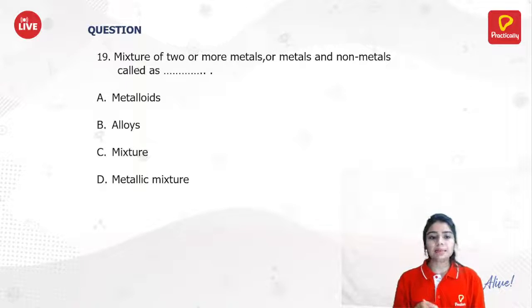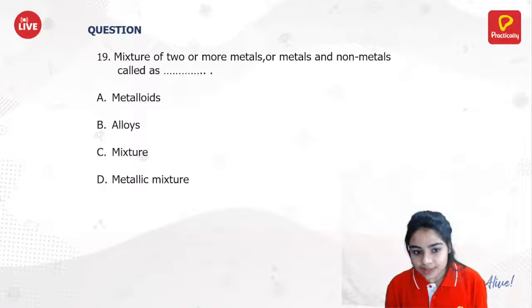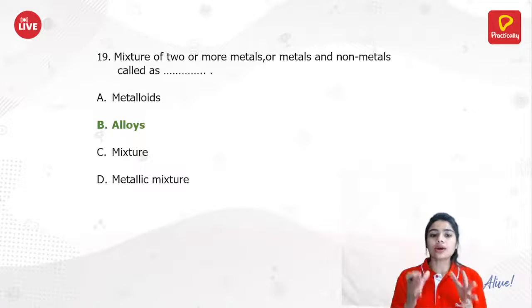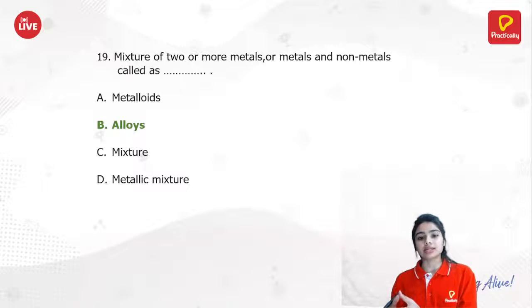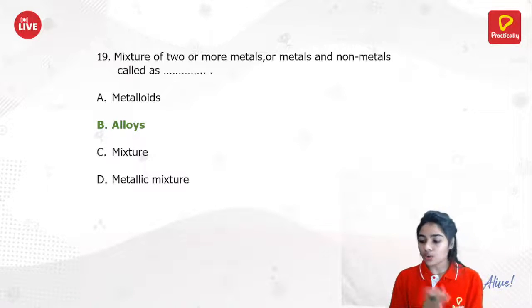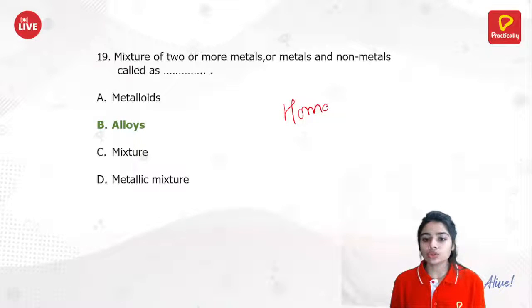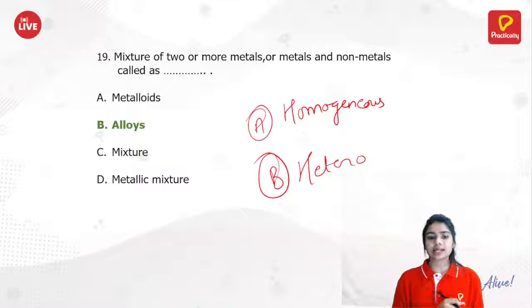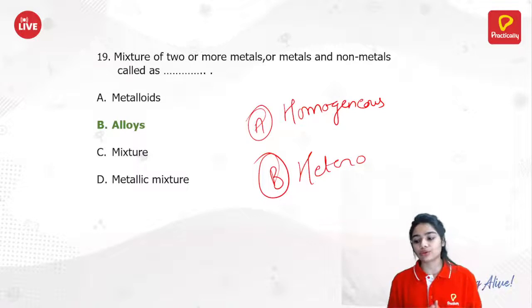So Kartika is saying B, alloys. Okay, so yes, that's correct. B is the answer, alloys. Alloys are the mixture of two or more metals or a metal and a non-metal. So can you tell me, are alloys a homogeneous mixture or heterogeneous mixture? Quickly, A or B? Homogeneous mixture or heterogeneous mixture? Answer it quickly.